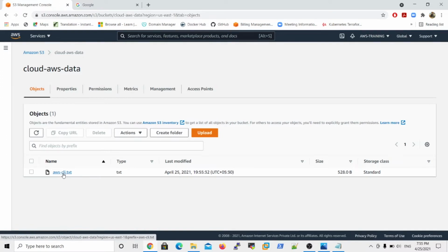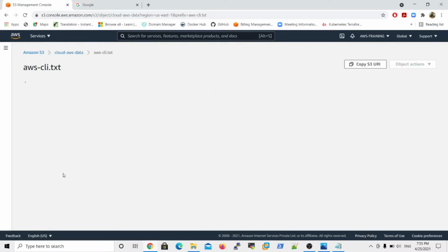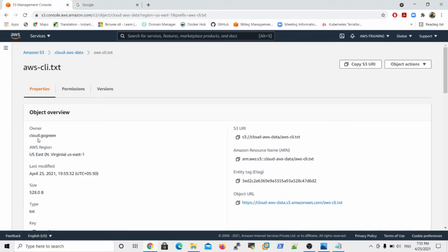But how can you verify the object details? So now if we click on the AWS CLI text file, yes, the owner of the object is cloud green. Then where is the object? Under US East. Then last modified is April 25th, the size of the object, and this is the type of object, text file, and here is the URL to access your object. And every object has one ARN, that is called Amazon Resource Name, and these resource names are important for policies. If you want to create a policy for the bucket, or you want to create a policy for the object, then we can use the ARNs, that is Amazon Resource Names.